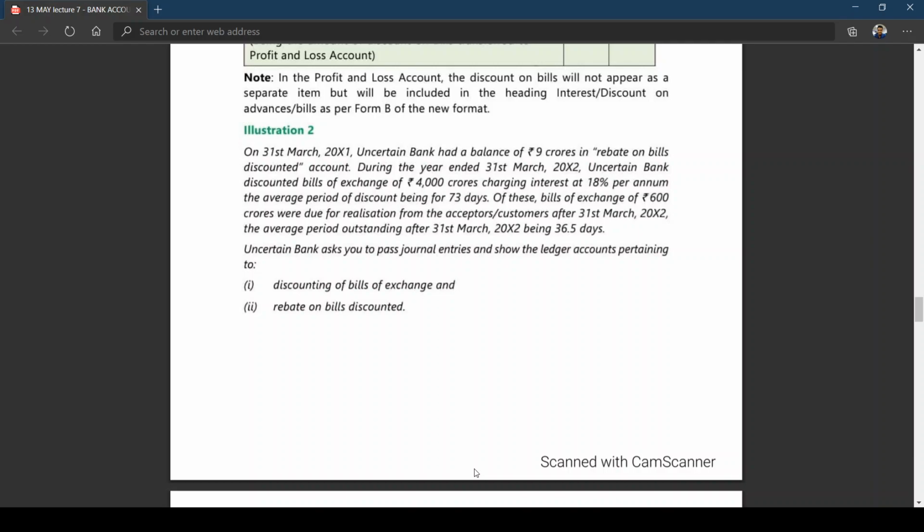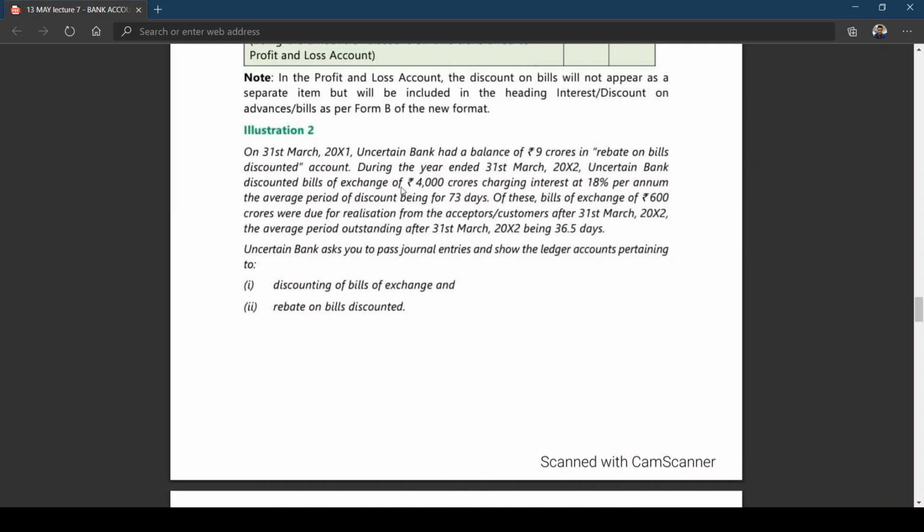Which is missing? Come on, tell me. We need three pieces of information, my dear friends, for doing this problem. We need the previous rebate. We need the discount received on bills discounted. We need the closing rebate on bills discounted. Opening rebate we got already. What is the opening rebate we got? You can see 9 crores.